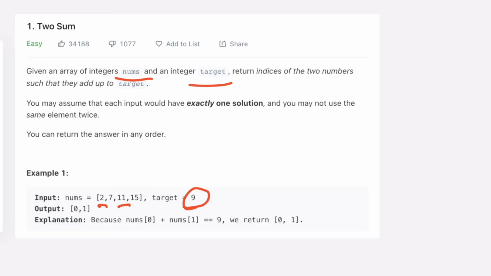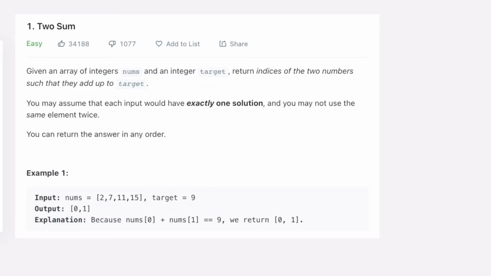So for example, in this question, we are looking for the target 9. And if you look at the nums array, you can find out, okay, at index 0 and at index 1, 2 plus 7 is equal to 9. It means that we have to return just the indexes of those numbers that, when you add them up together, give you the target.